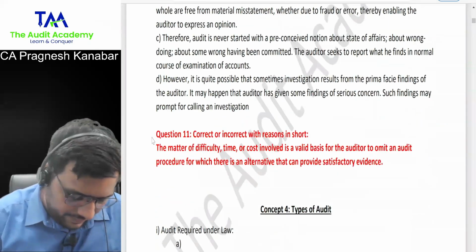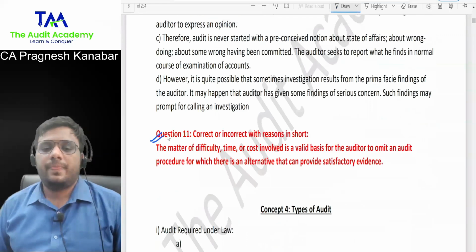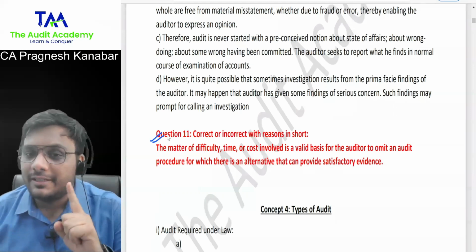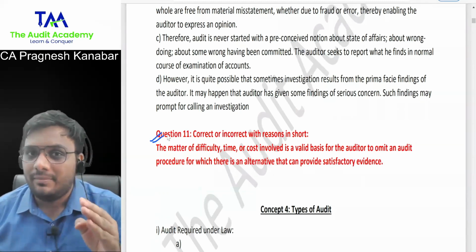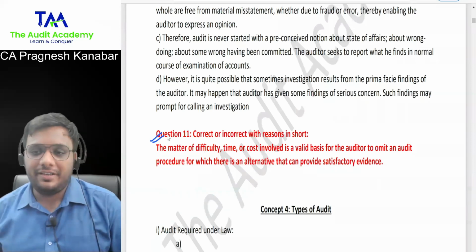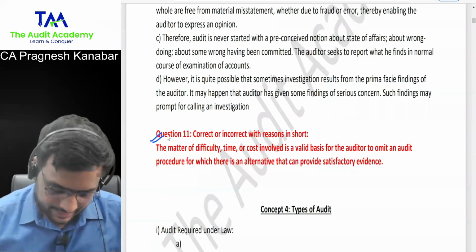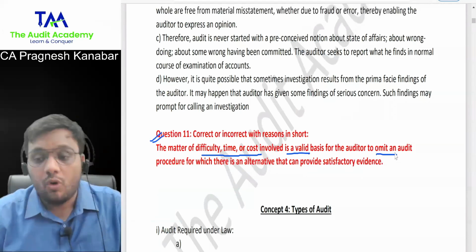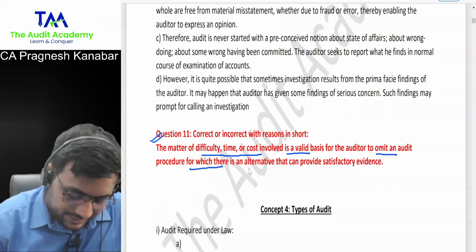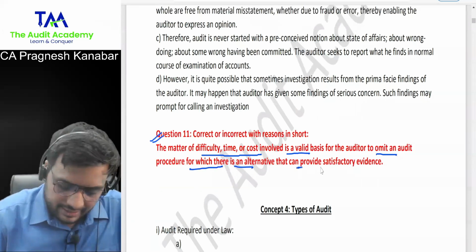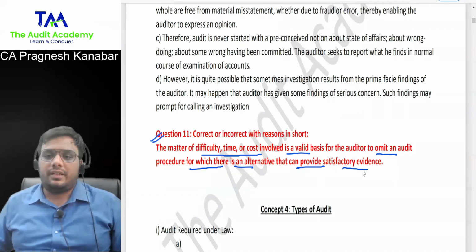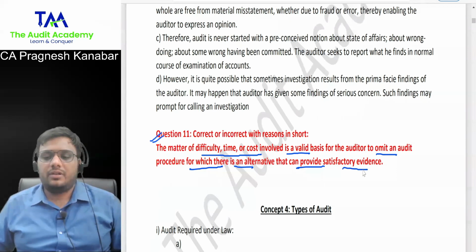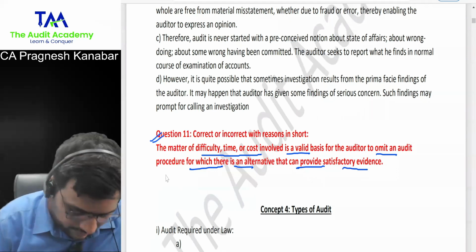Look at question number 11. Correct or incorrect with reasons in short. The matter of DTC, read this properly. I've put some trap over here. Read this properly, because normally by this time students are sleepy. The matter of difficulty, time or cost involved is a valid basis for the auditor to omit an audit procedure for which there is an alternative that can provide satisfactory evidence. Correct or incorrect? Of course it is correct. Yes, very good.